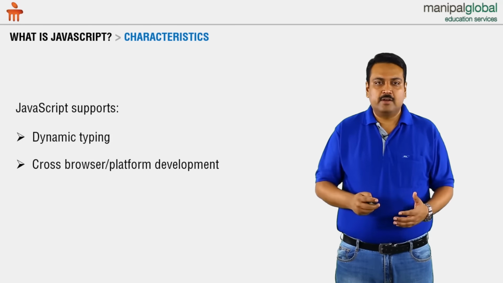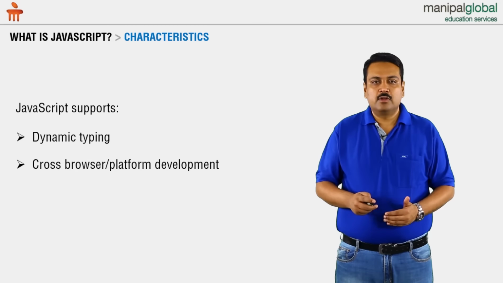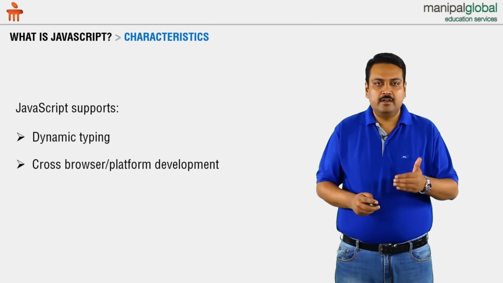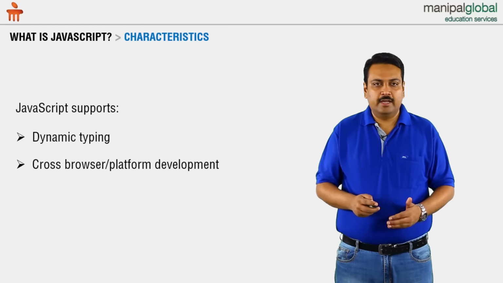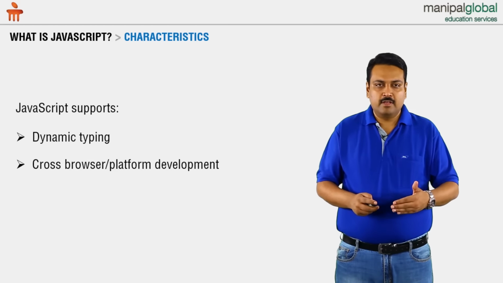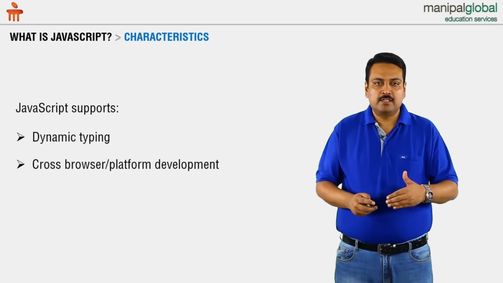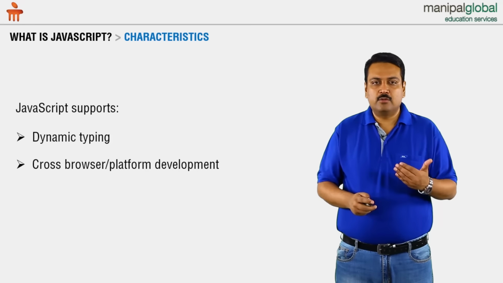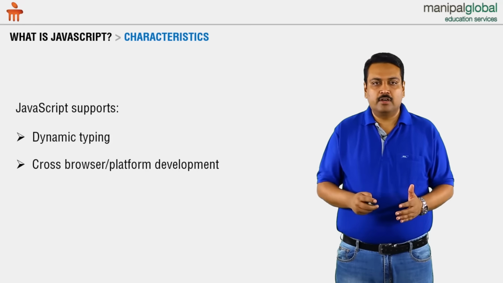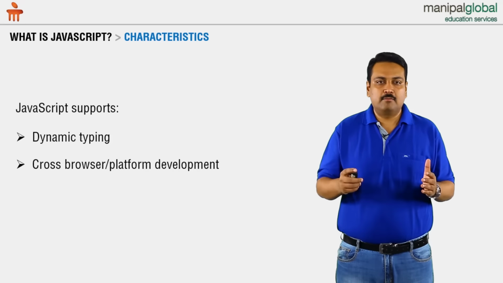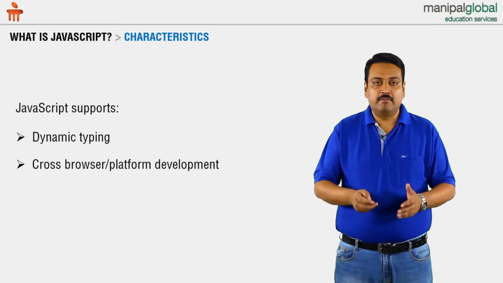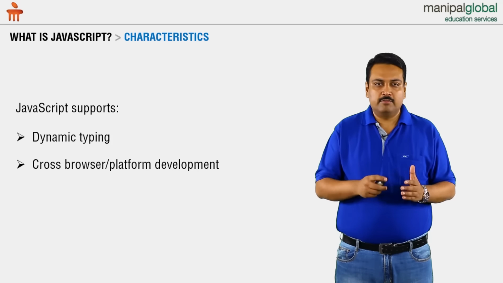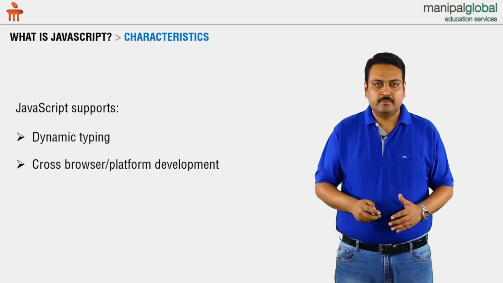And using JavaScript, we can develop applications that are not restricted to a given operating system, but in turn, they target a browser, and all the major browsers like Internet Explorer, Chrome, Firefox, Opera, Safari, Konqueror, and so on have support for JavaScript in a very robust manner. And because of this, JavaScript becomes a vital language for development of web-based applications.